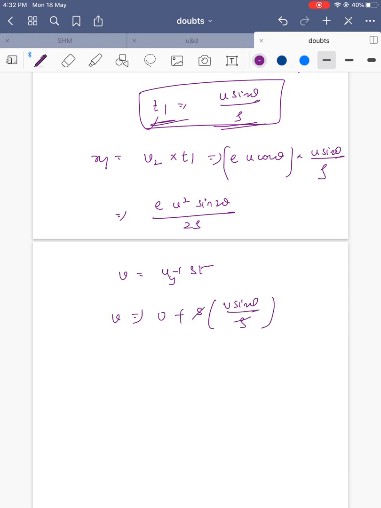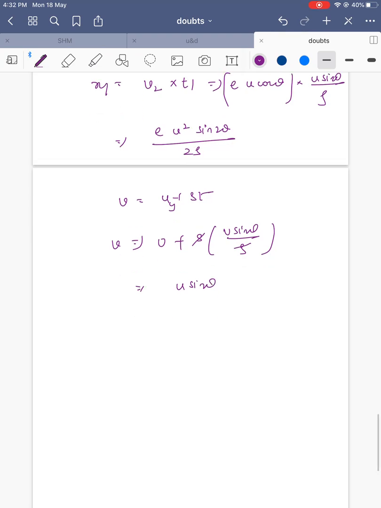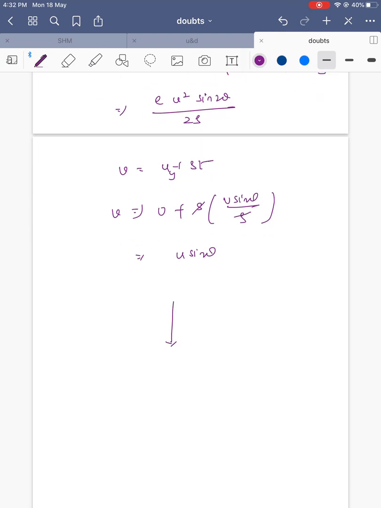So g gets cancelled and v equals u sin theta, just before striking the ground. Now it goes up with coefficient of restitution e, so v2 equals e u sin theta.